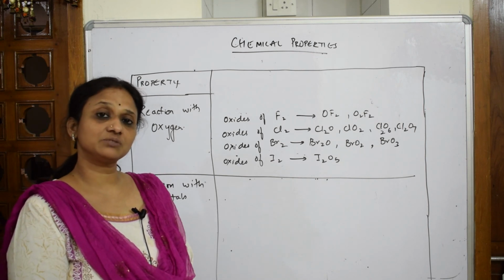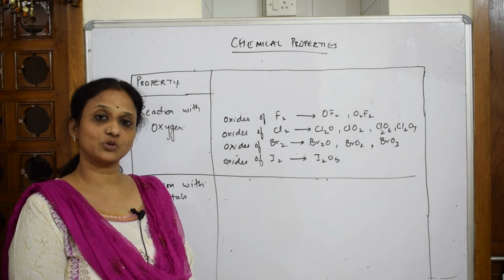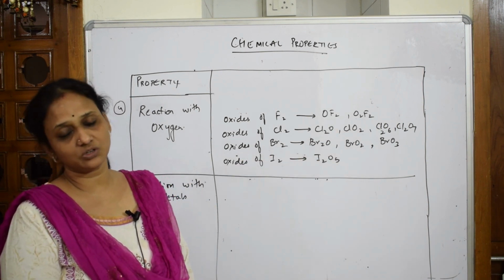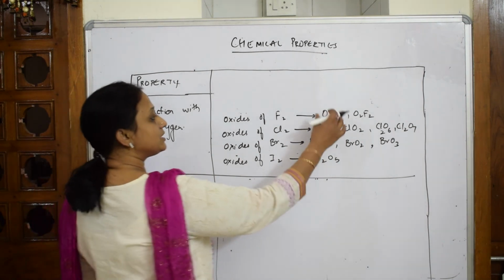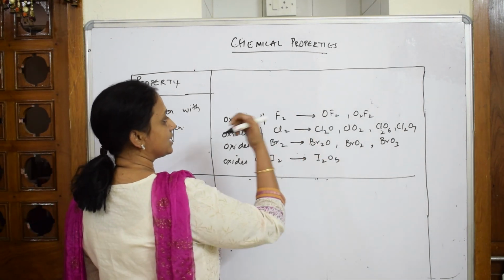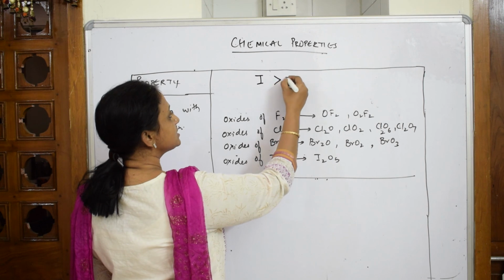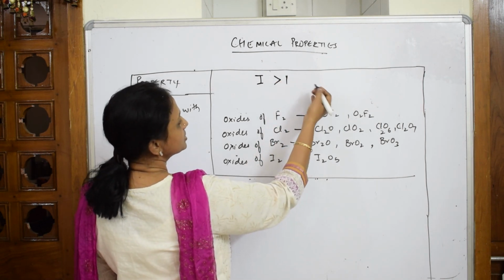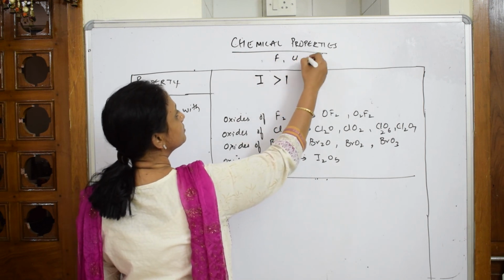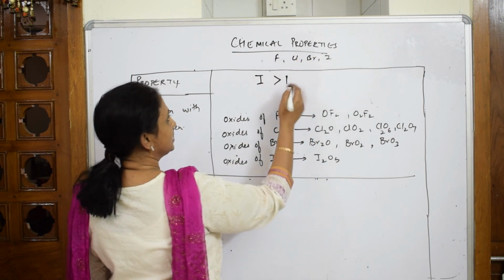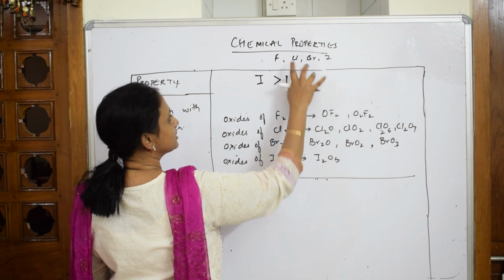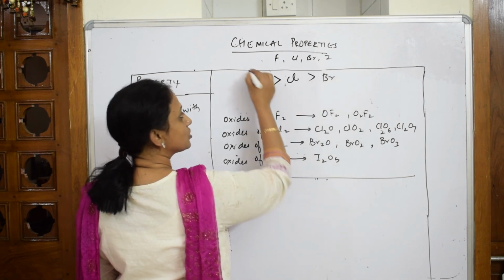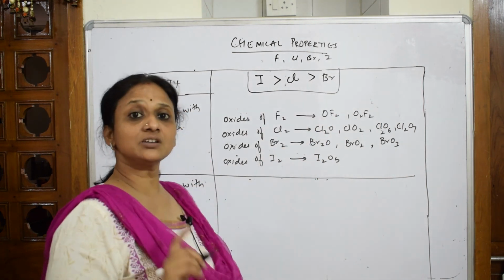Now what is the question which is asked by the board? What do they want? What is the stability of oxides among all these group 17 elements? That is what they're going to ask you. So when I have to see the stability of these oxides of fluorine, chlorine, bromine, iodine, so iodine greater than chlorine greater than bromine. Basically it is fluorine, chlorine, bromine and iodine, isn't it? Done. But here the stability, when you see, iodine greater than chlorine greater than bromine, so what is this order? It is a decreasing order of the stability.